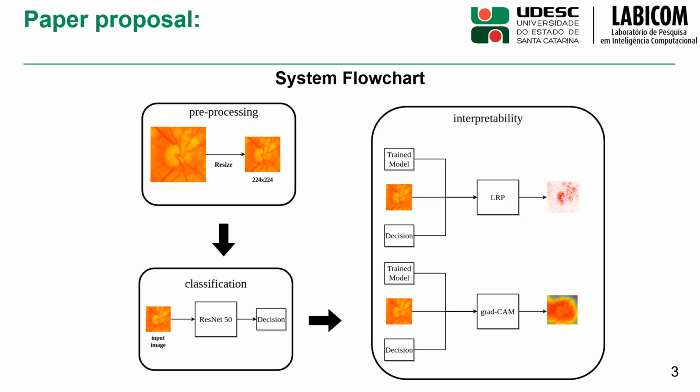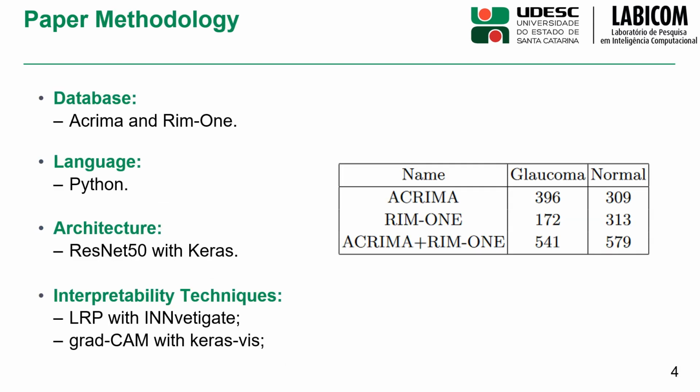The difference between the two techniques is the way the pixel attribution is calculated. While the LRP goes to the input layer, the Grad-CAM goes only to the last convolutional layer. For this work, the databases used were ACRIMA and RIM-ONE. These are two public databases of fundus images focused on the optic disc area. In addition, a third database was made that joined ACRIMA and RIM-ONE images, making a greater number of images.